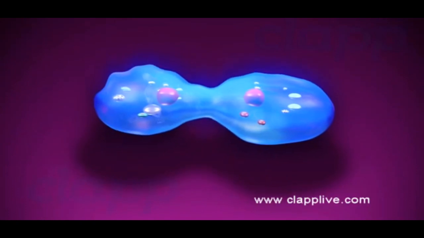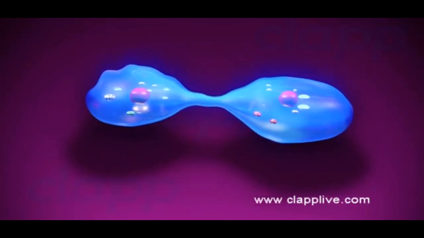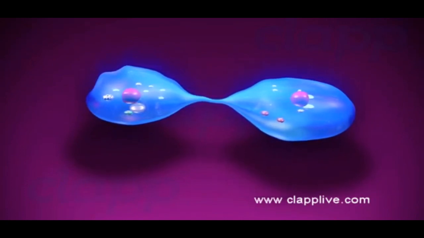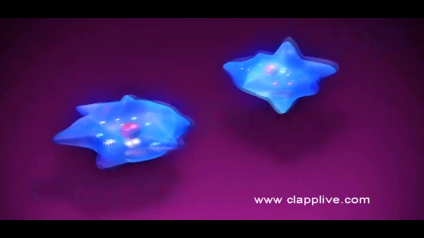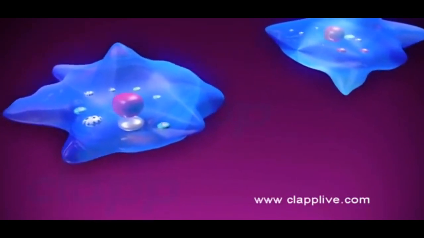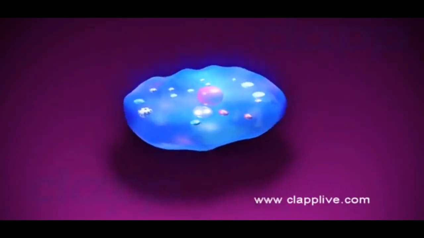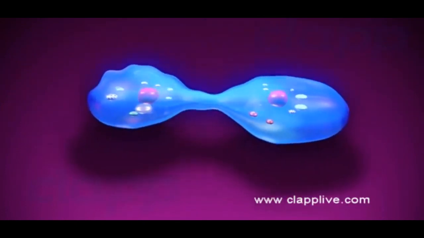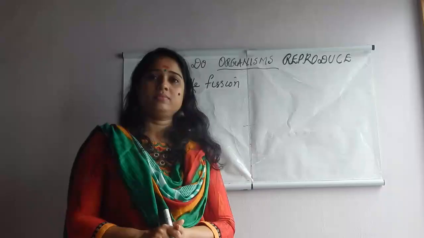A fissure appears in the middle of the cytoplasm between the two daughter nuclei, dividing the cells into two equal halves. Thus, two daughter amoebae are produced from a single parent. One of them has the original contractile vacuole, while the other develops a new one. The entire process of binary fission is completed in less than half an hour, but this time varies with temperature.